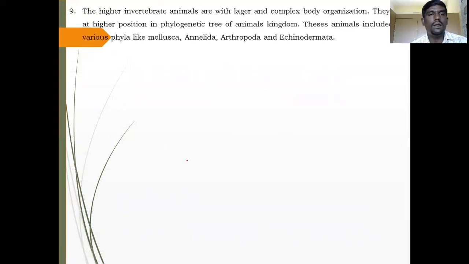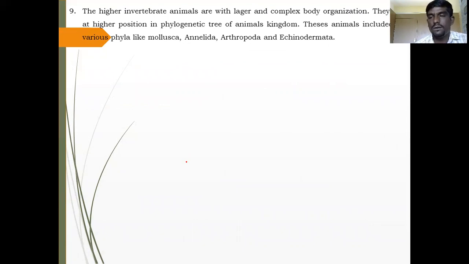Next, a very important characteristic: higher invertebrate animals are larger in size and have a complex body organization. They are at a higher position in the phylogenetic tree.